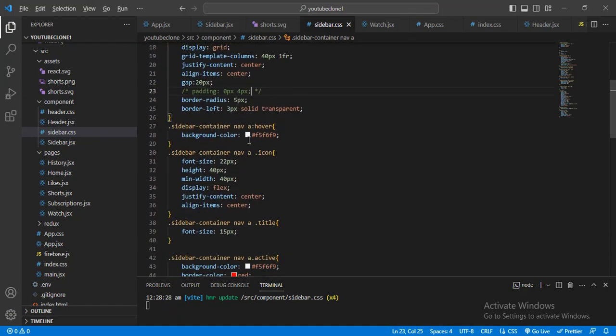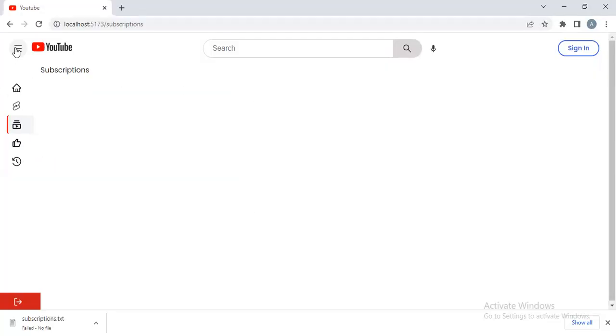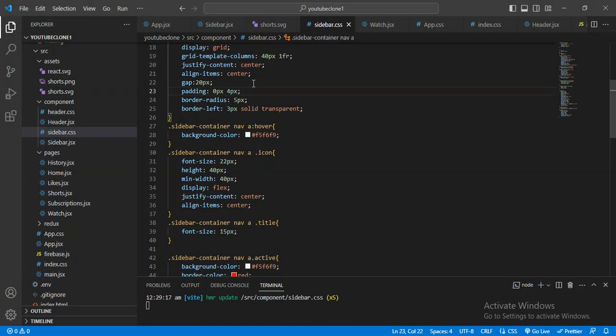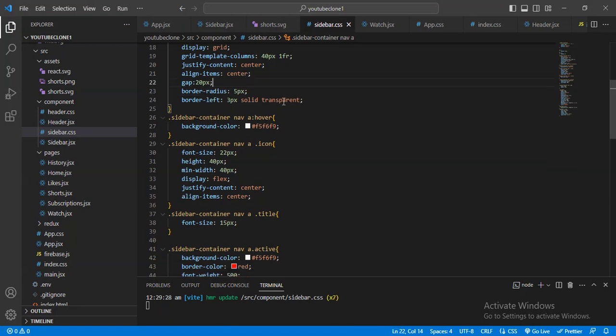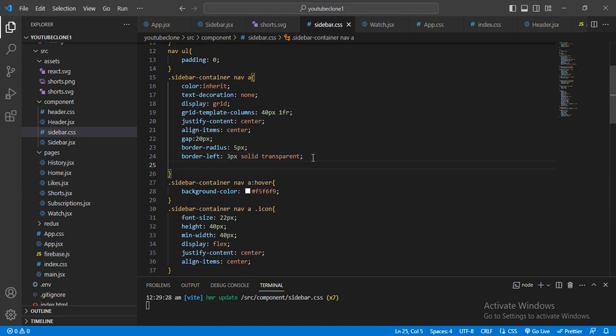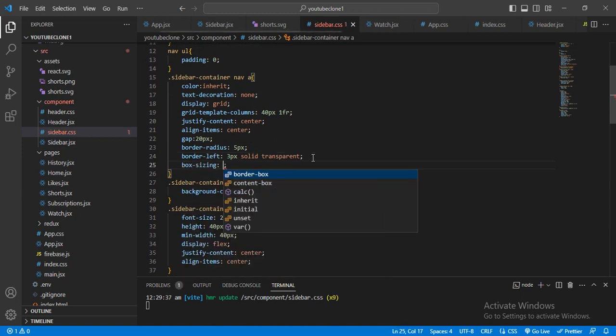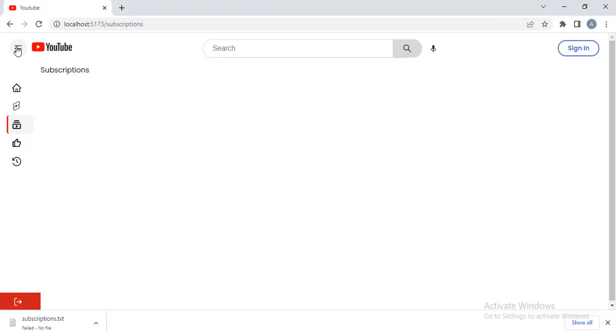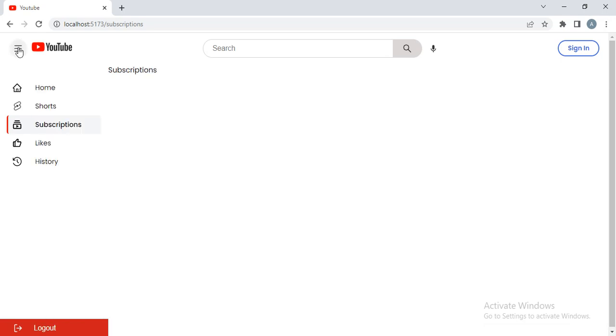If I remove this, then it will be more, see. Here I will just remove this part, and I will add box-sizing border-box. Yeah, now see, it is working properly, and this collapse menu is done like that. When I click, then it happens, and this is working properly.